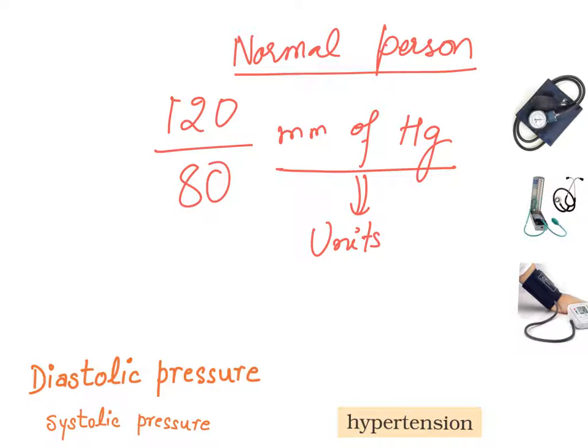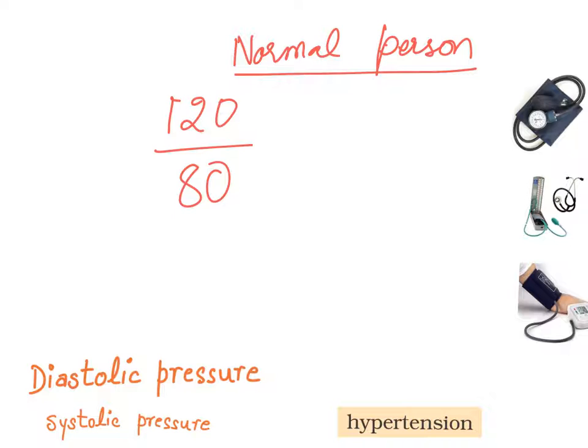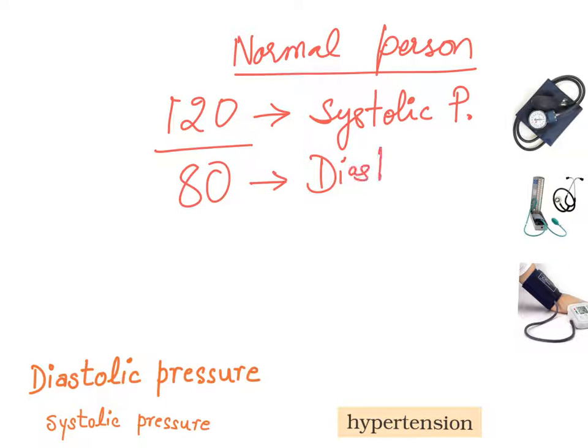Here, 120 indicates systolic pressure. It is the value of systolic pressure, and 80 is the value of diastolic pressure. That's why in the beginning I told that blood pressure is measured, or expressed, in the form of systolic pressure and diastolic pressure.